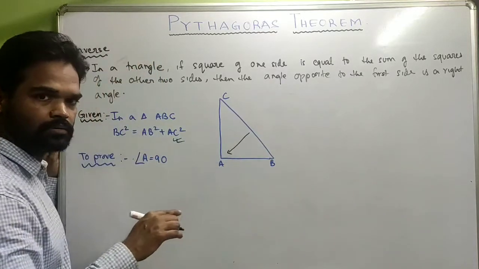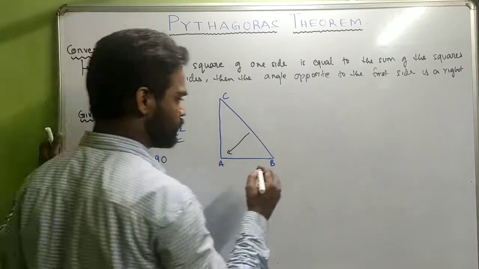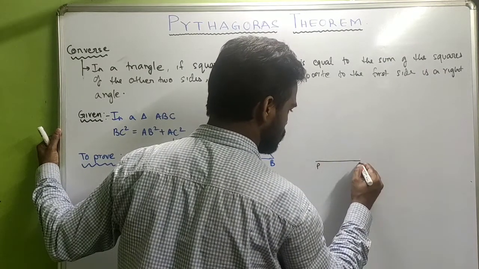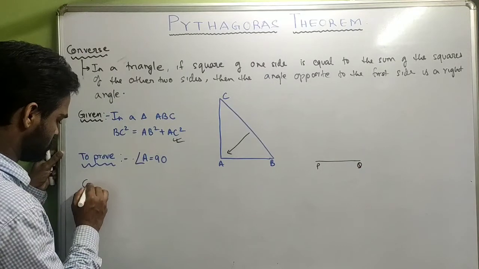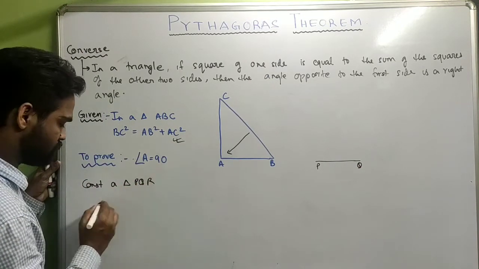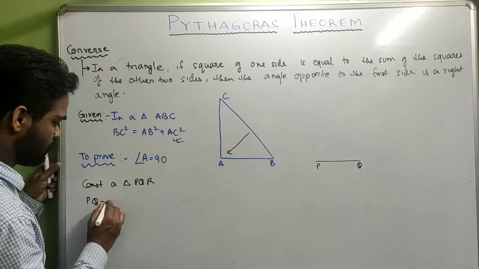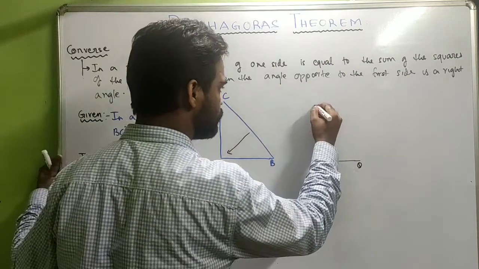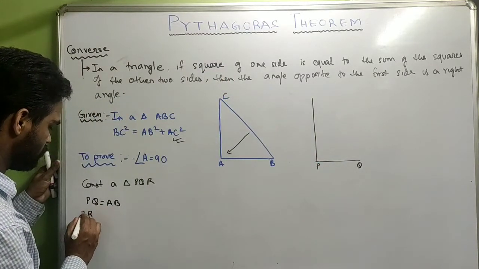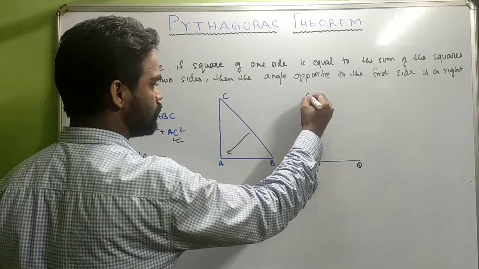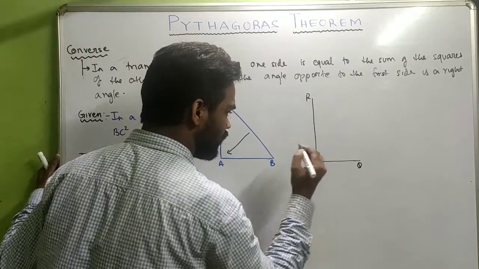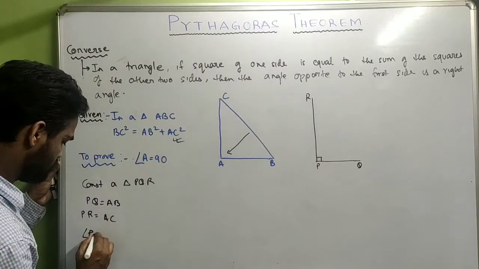Let's construct another triangle PQR in such a fashion that PQ is equal to AB, then PR is equal to AC, and angle P is equal to 90 degrees.